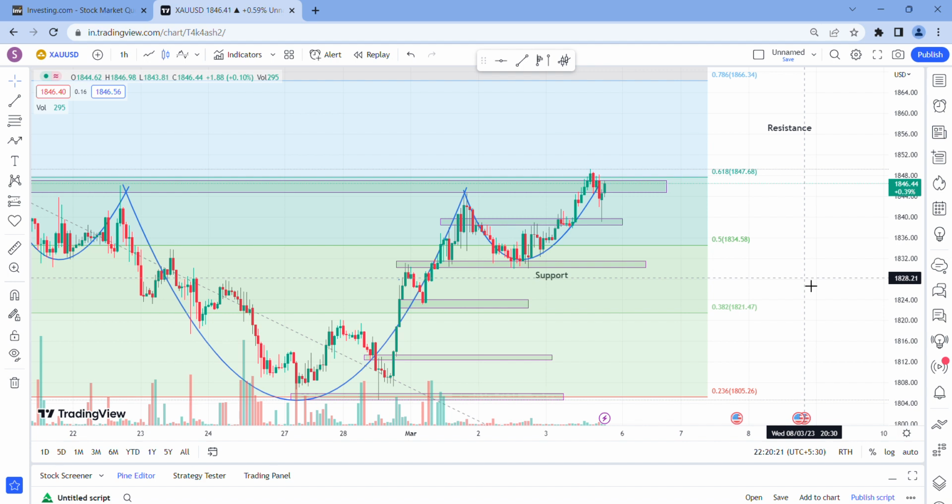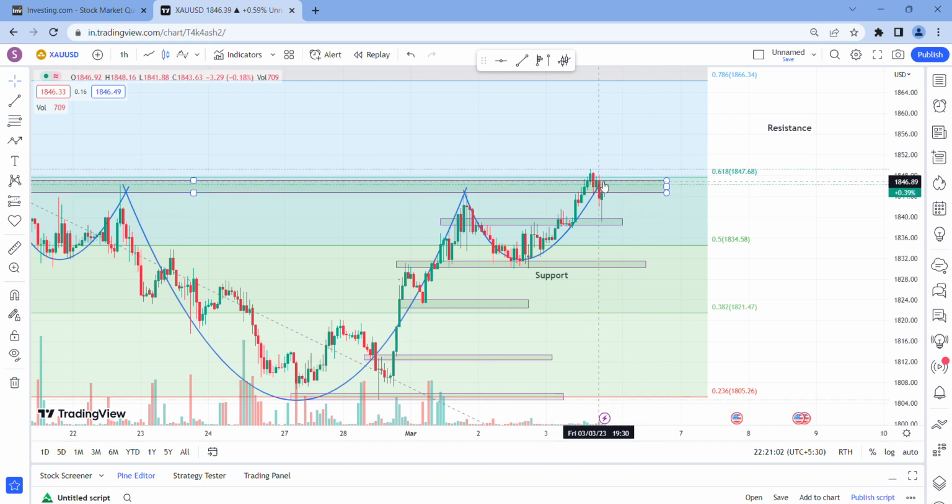If this criteria is fulfilled, assume that it is fulfilled here. Suppose any bad news comes in the market, what happens? Automatically the market will crash. Is it not? So what we have to think is, whatever we see, it is just a probability that the price is likely to go upside in the future. It has some probability. That's it. So that's why we often use the stop loss for each and every trade.